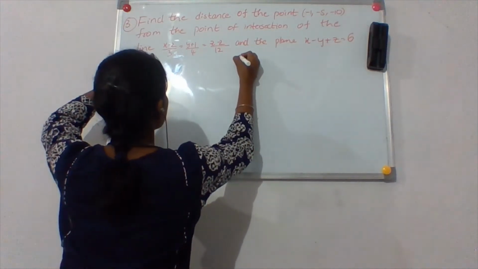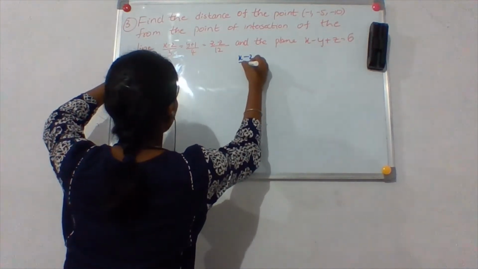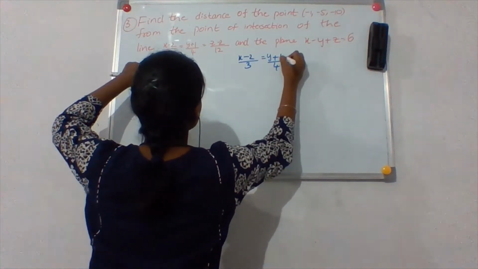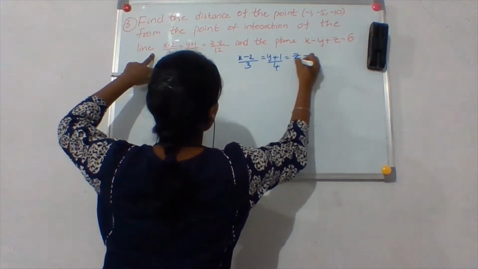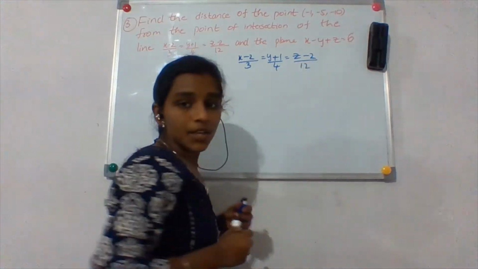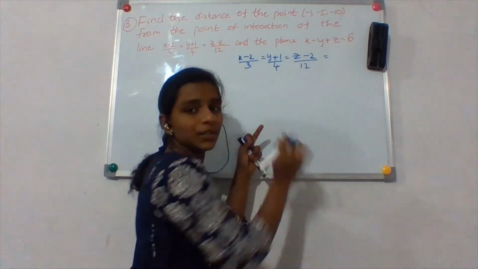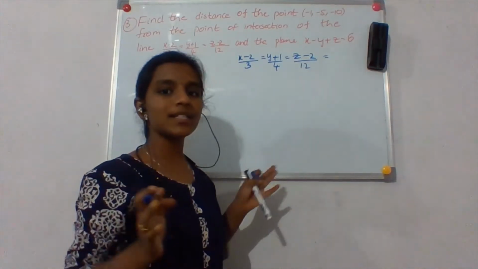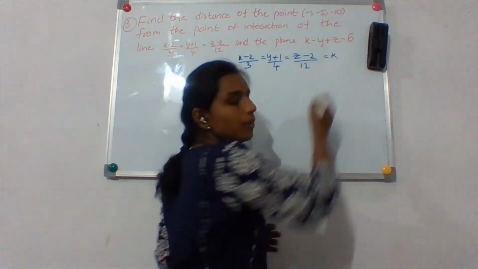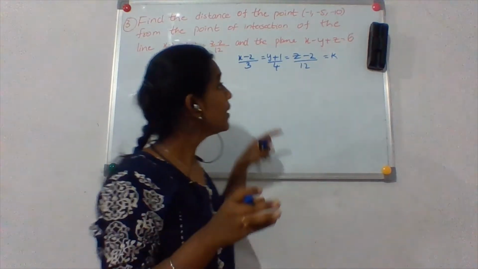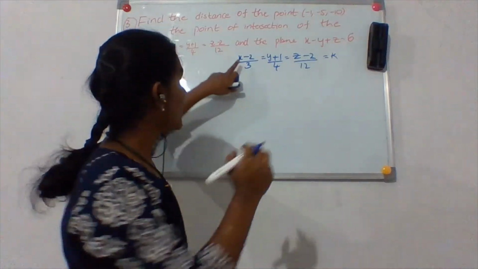If this is the equation, (x minus 2) by 3 is equal to (y plus 1) by 4 is equal to (z minus 2) by 12, right? So to write the general point, I have to first equate it to some constant. Let me write it as k. Your wish, you can take a, b, c, d, any variable, okay? So now how do I write the general point?